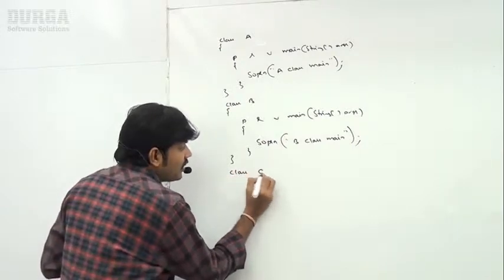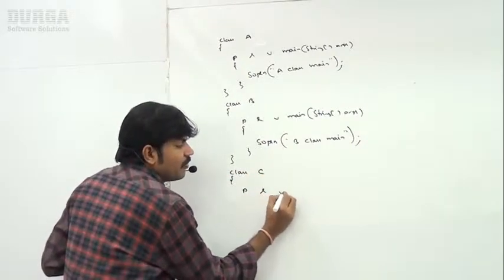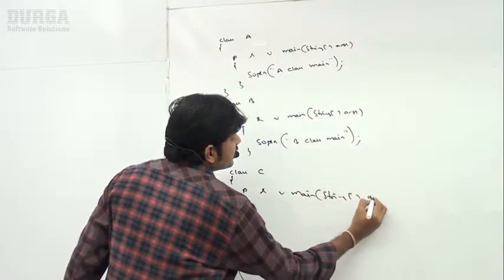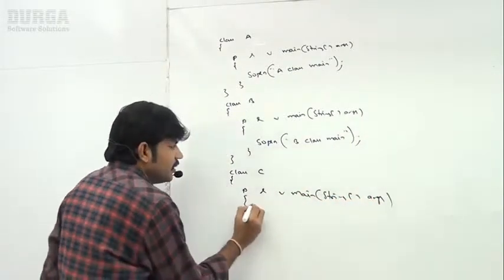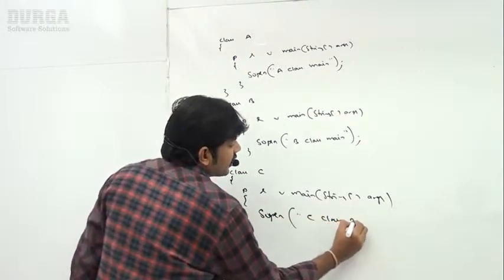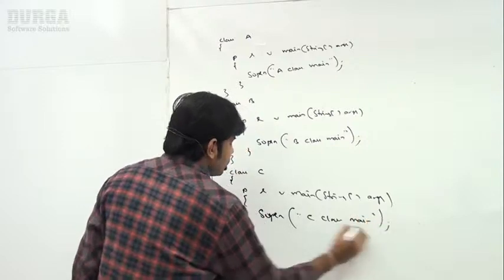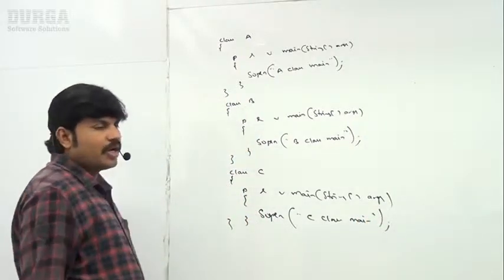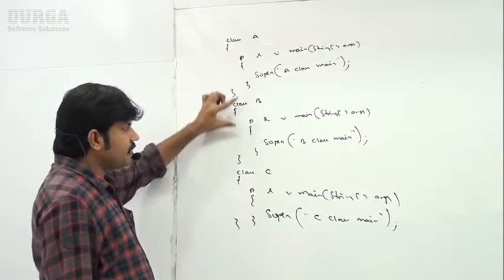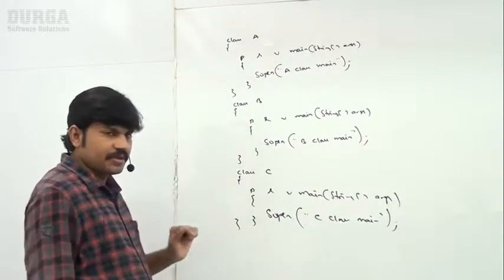Now class C, I'm taking public static void main string array args. Now System.out.println "C class main". Like this I'm taking. So how many classes are there? Three: A class contains the A class main method, B class the B class main method, C class the C class main method.